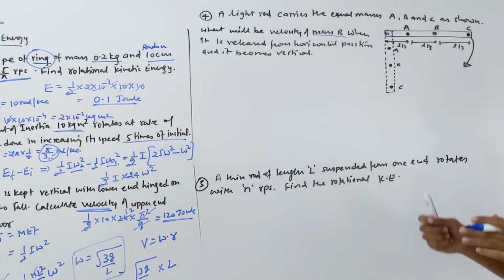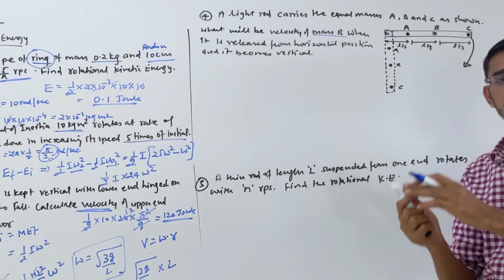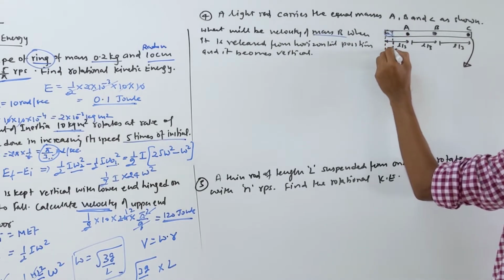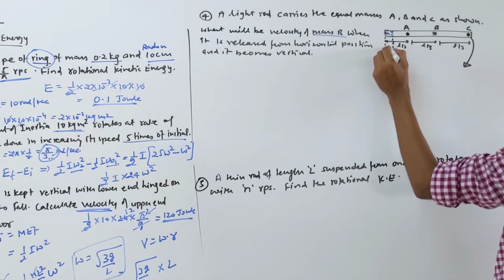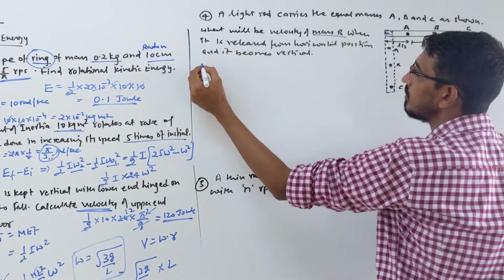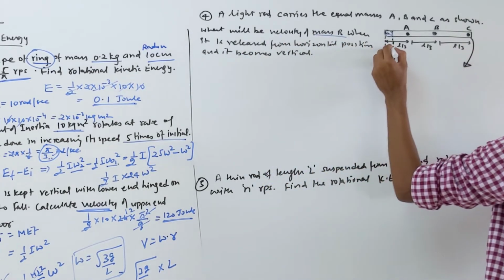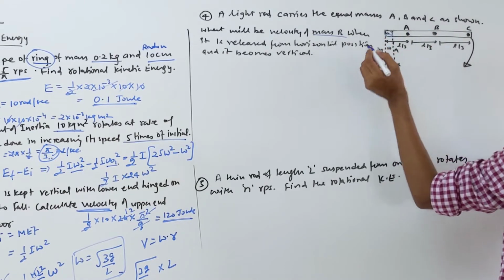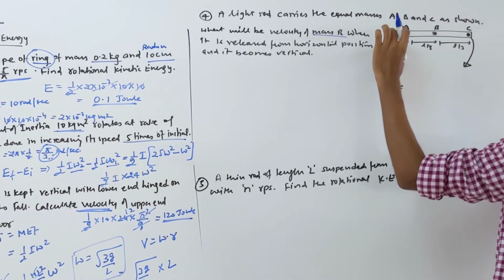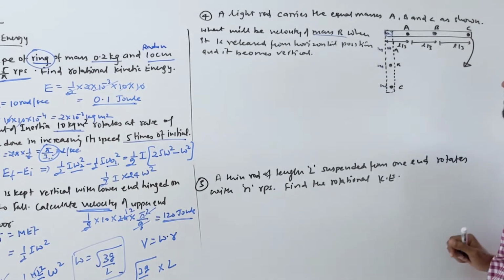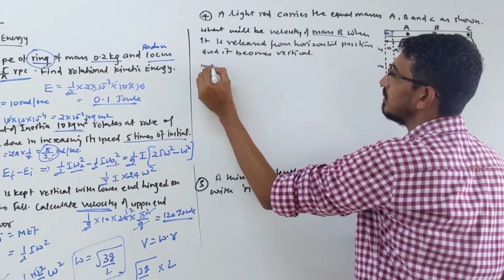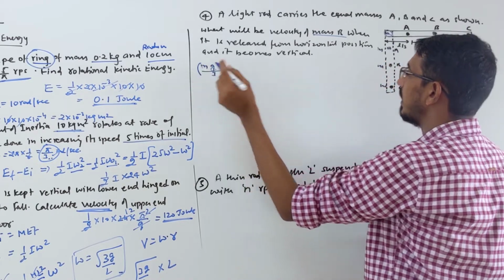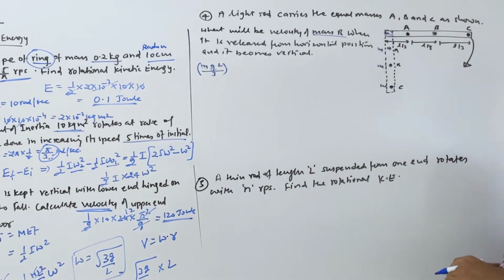So potential energy is converting into rotational energy. Look here, with respect to this reference, what's the potential energy of these three masses? Let's write it. Everybody is given as mass m. What is the potential energy of this mass with respect to that point? mgh, so mg into L by 3. This is the potential energy of this mass A.